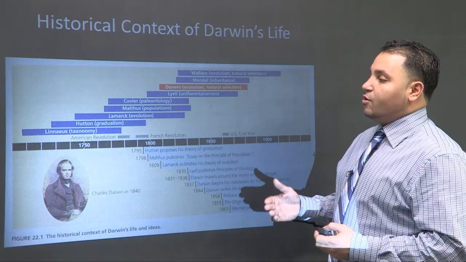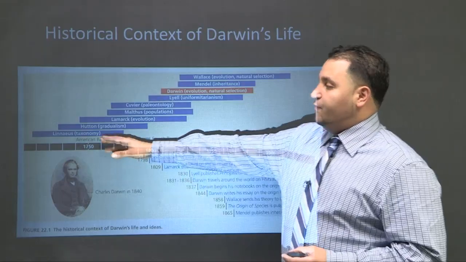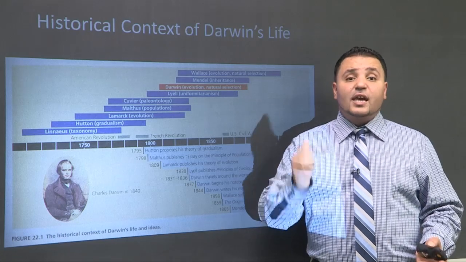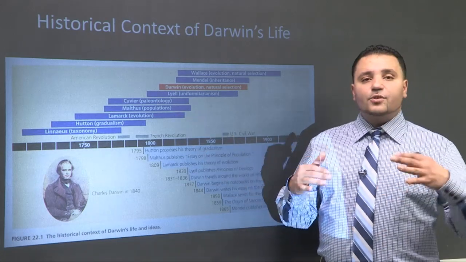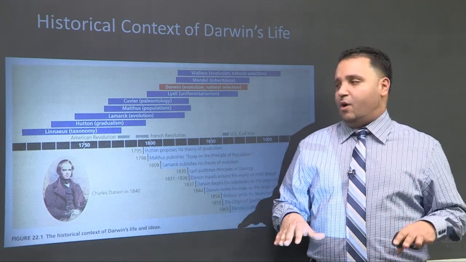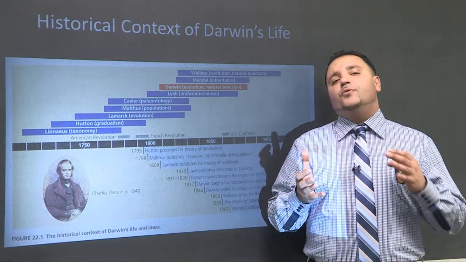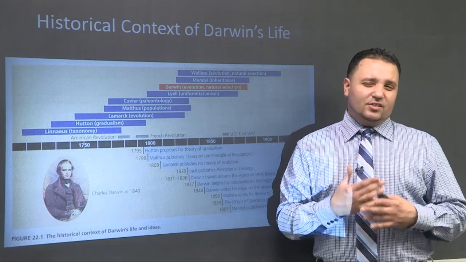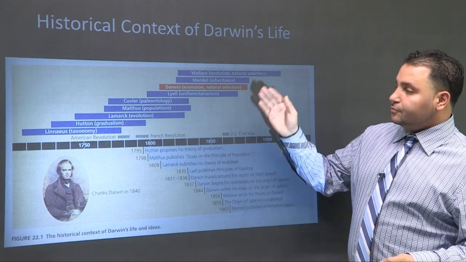When we start off with the first one, Linnaeus was the guy who came up with the taxonomic scheme: kingdom, phylum, class, order, family, genus, species. Hutton comes up with gradualism, and he mentions that evolution is a slow and steady process. Lamarck is one of the guys who came up with a theory but didn't quite carry on. In other words, his theory was disproven by Wallace and by Darwin.